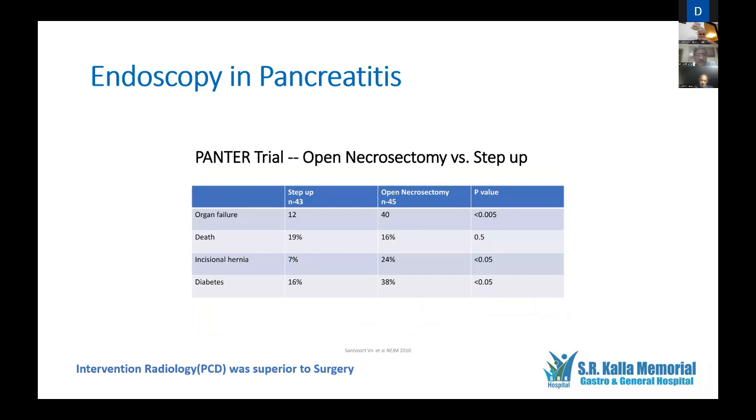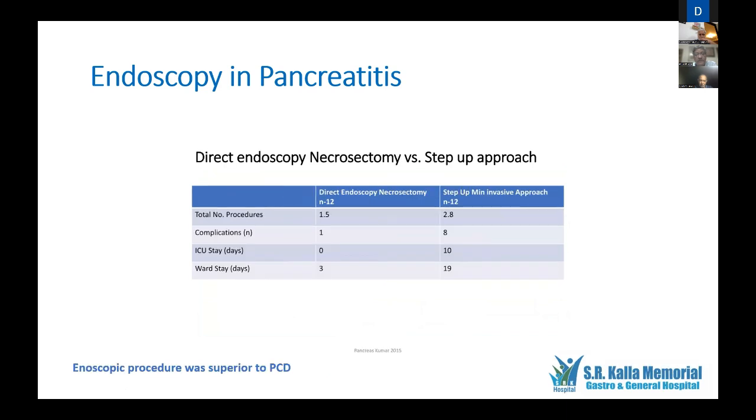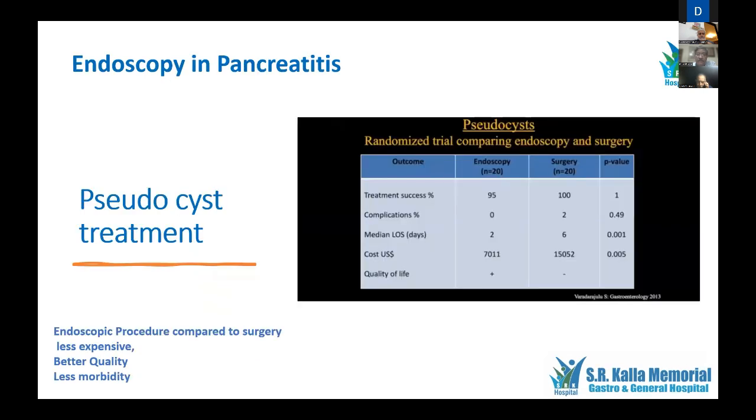Therefore, I would say that PCT was superior to surgery as per this trial. Then there was another comparison of direct endoscopic necrosectomy with multiple PCT drainages. Again, this also said that the endoscopic procedure was superior to placement of PCD in appropriate situations when available.